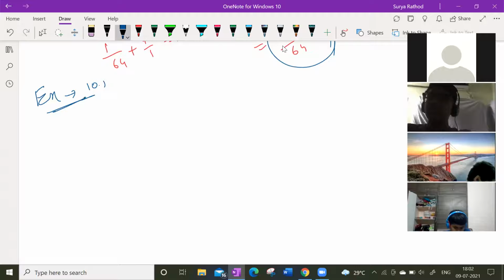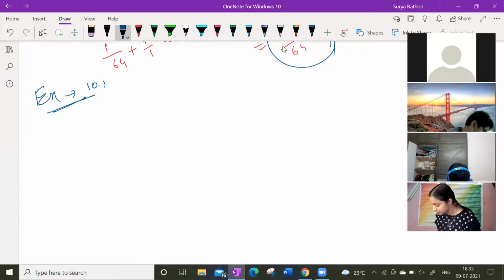What's the first question? Write the complement of each of the following angles. Okay. These are all very easy questions. What is the first angle? Let me check. The first exercise is pretty easy, very easy. Then we'll go for the next, more difficult one. Let us go with the second one.